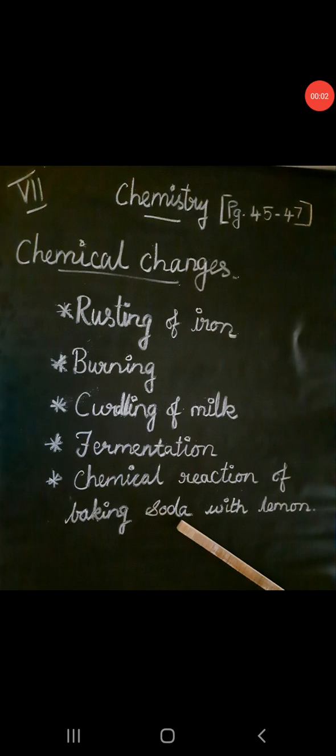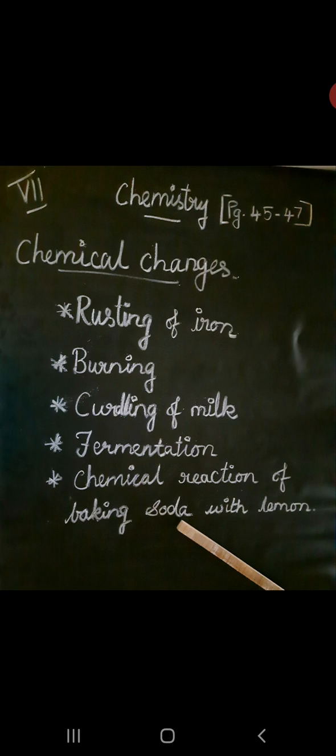Good morning, students. Today we will see about chemical changes. So what does chemical change mean? For example, if you take an apple and cut it, at that time it is in its purest form. After a few seconds, what will happen? The color will change to brown. So in that place, some chemical reaction is taking place. The change of color is a chemical change.